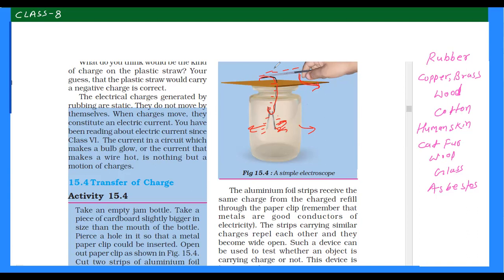And if you bring some neutral object near it, the neutral object has no charge, so these two strips will not repel each other. They will just stay stationary in vertical position under gravity. Okay, so this is the electroscope, which is used to check whether an object is charged or not.